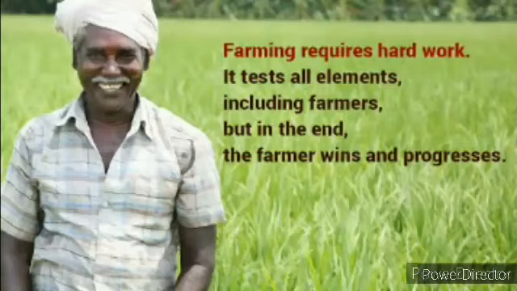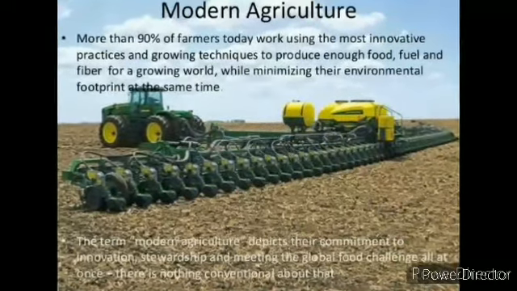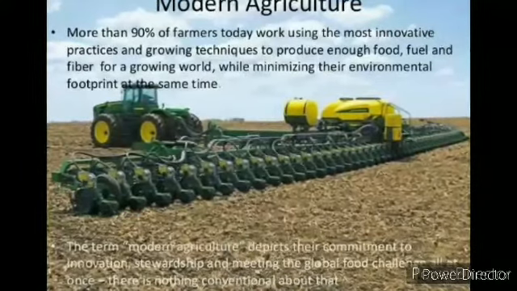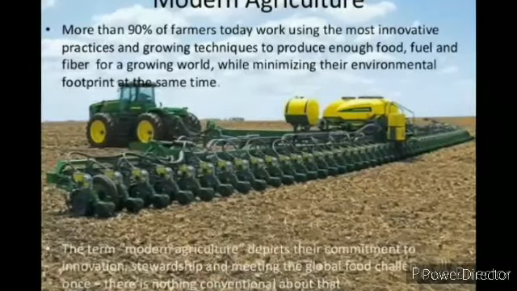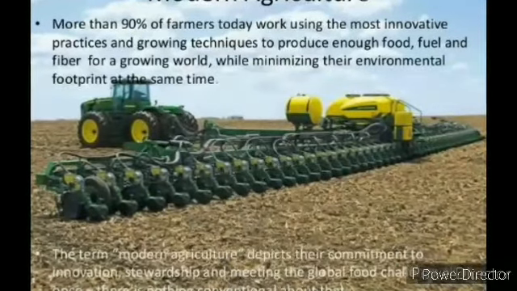Okay? And if we talk about the population, 40% of the world's population is working in agriculture, and in India it is approximately 60%. With the advancement of time, we are using so many new techniques for growing our crops and for having the best yield of the crops. And for this we are making so many new efforts, right?